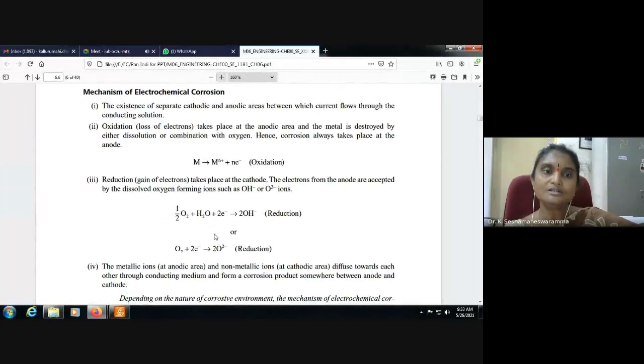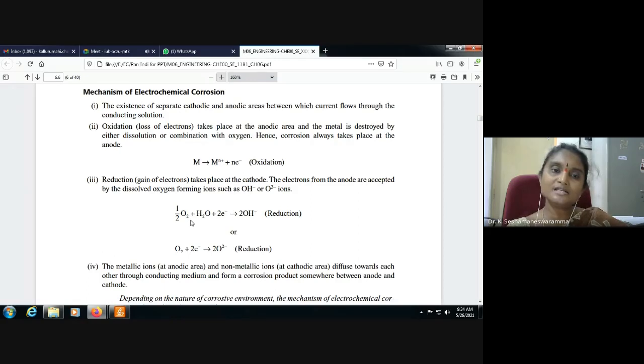What about reduction? Reduction is the gain of electrons. It takes place at the cathode. At the anode oxidation occurs, at the cathode reduction takes place. In the anode, electrons are released, and electrons are accepted at the cathode by dissolved oxygen, forming ions such as OH- ions, because there is a solution. So it forms a hydroxide ion or oxide ion, OH- ion or O2- ion.